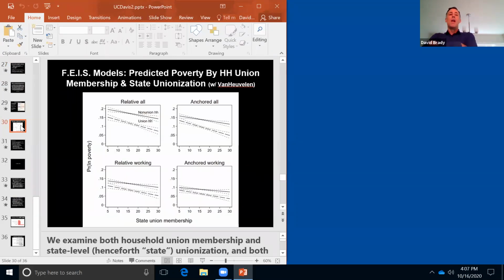But we provide some evidence that state level unionization above the individual, net of individual characteristics, also net of economic performance at the state level and at the state year level, is the most important predictor of poverty. Okay, it's more important than business cycles. It's more important than the industrial structure at the state level. Of course, individual level stuff matters too, and state level stuff matters too, but we provide some evidence that state level unionization is the dominant predictor at the state level.